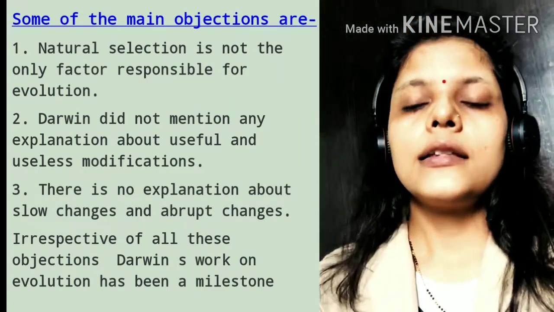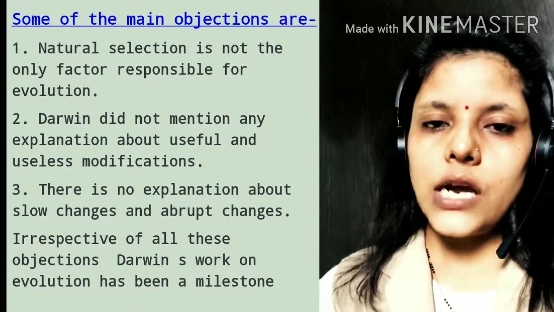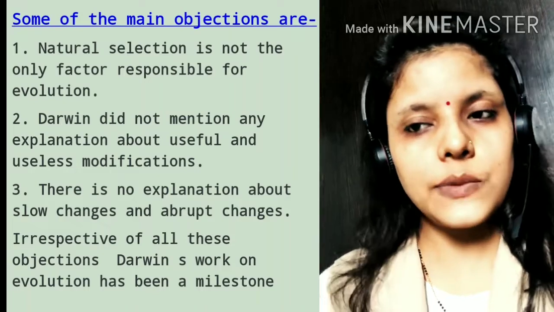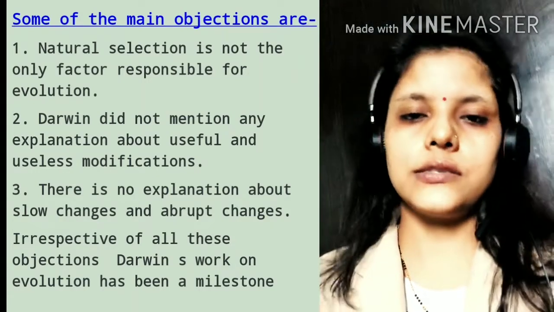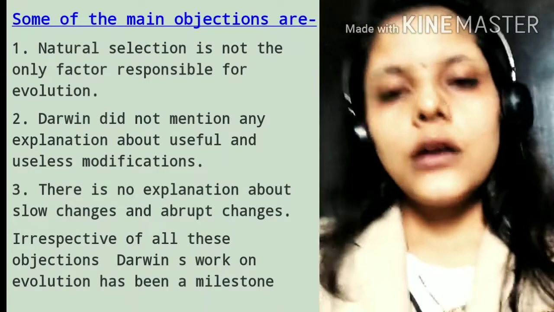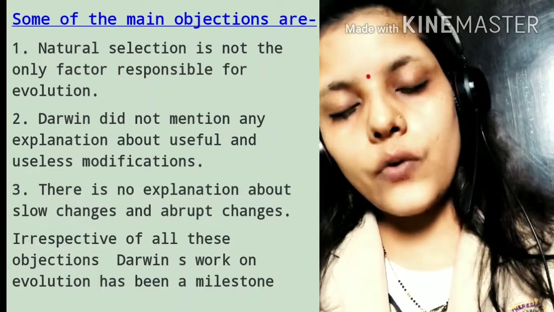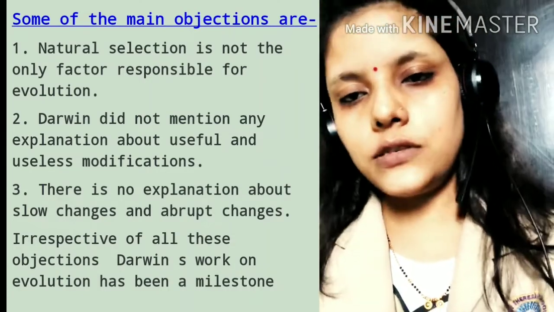So that is the main objection to Darwin's theory. And the second one is, Darwin did not give any explanation about useful and useless modifications, because how the color of the green beetle changes into brown color is not clarified by Darwin's theory.